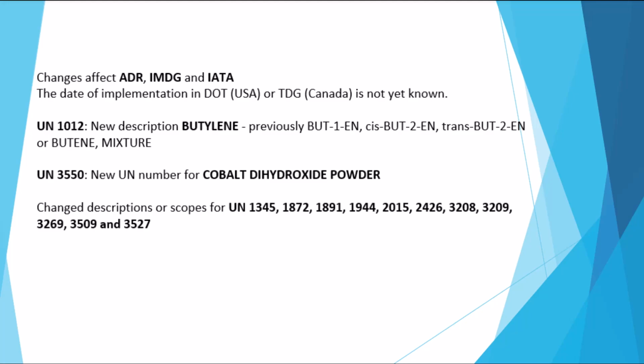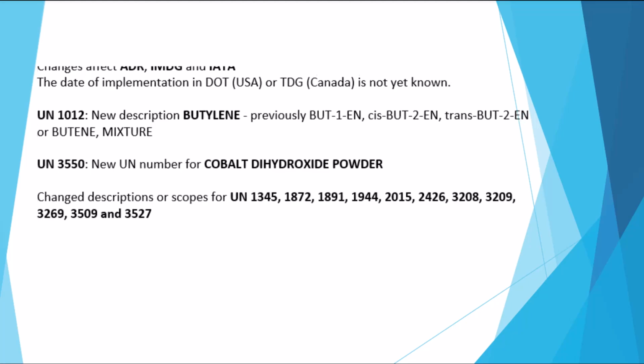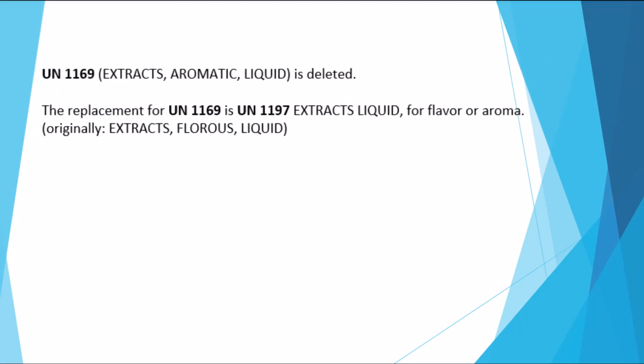However, these alterations will rather rarely affect most users of ChemGuess, since most of our customers classify preparations and the mere renaming of some UN number descriptions will hardly have an impact on their daily work. However, the elimination of UN number 1169 may involve some effort in the preparation of labels and safety data sheets. UN 1169 will be replaced by UN 1197, which will also have a new wording.